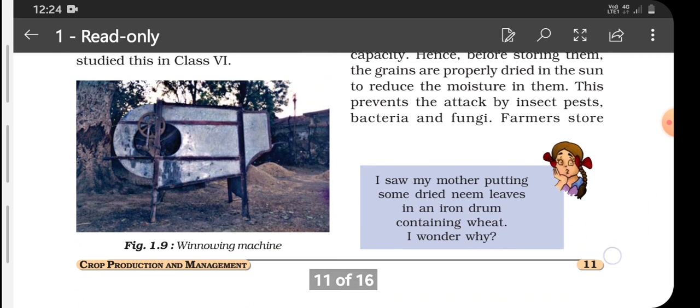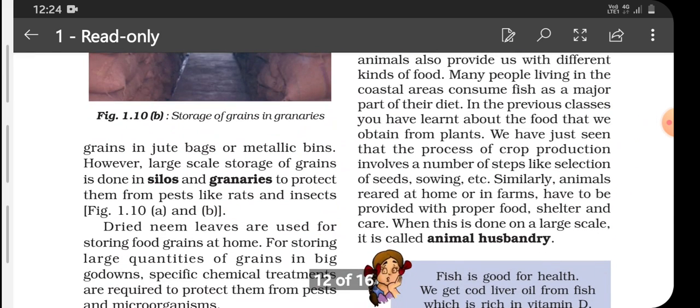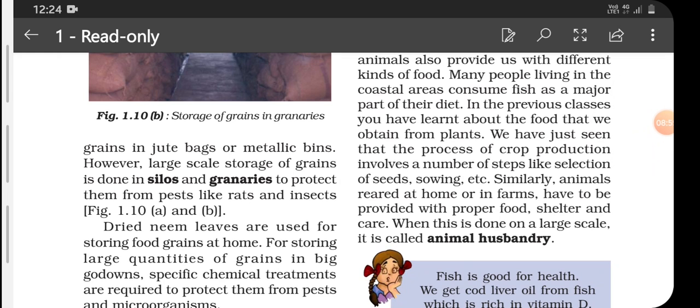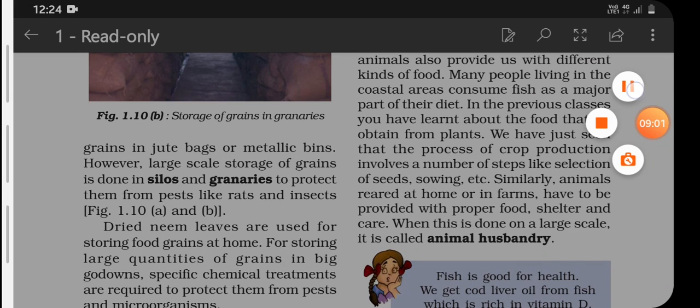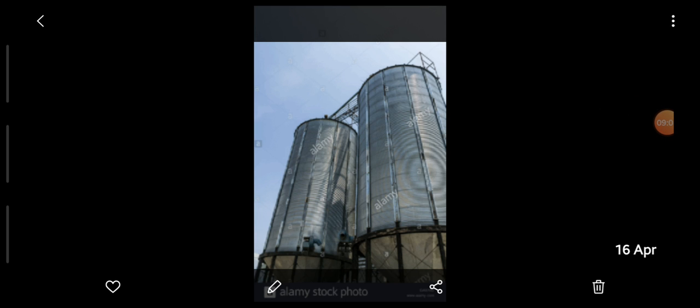So farmers store the grains in silos and granaries to protect the grains from pests like rats and insects. So here I am sharing the pictures of silos and granaries. Children, you are seeing here the pictures of silos. Silos are tall towers on a farm.